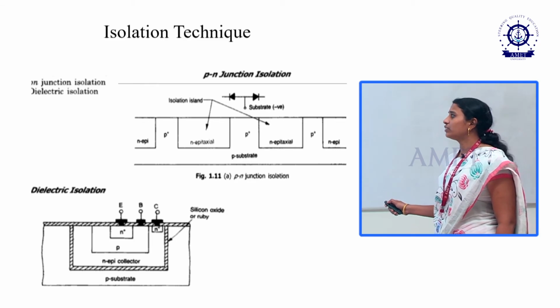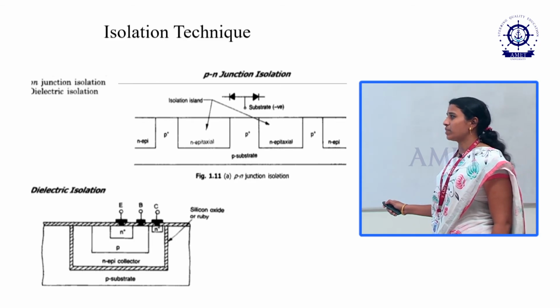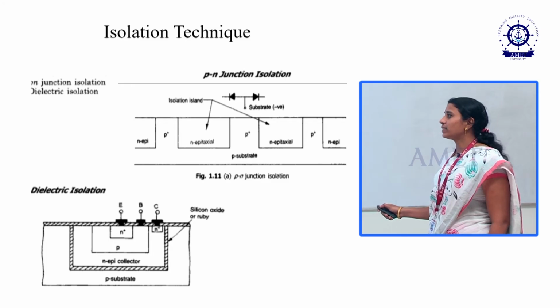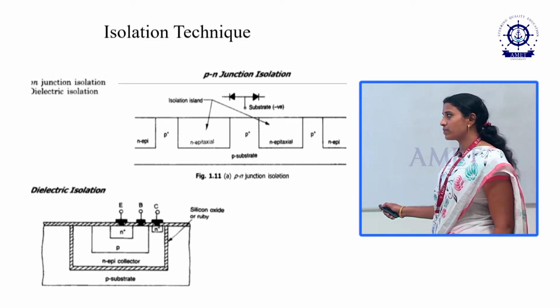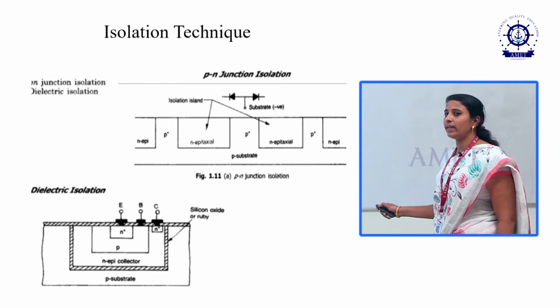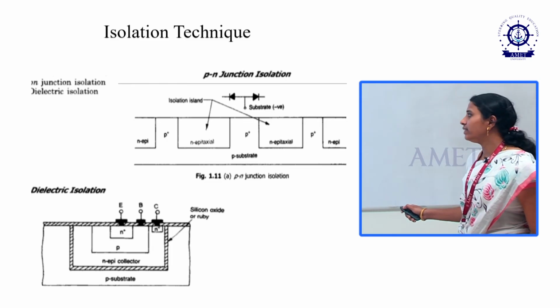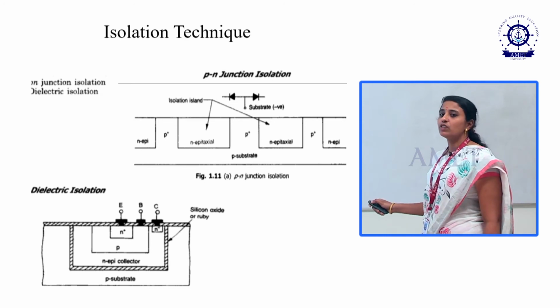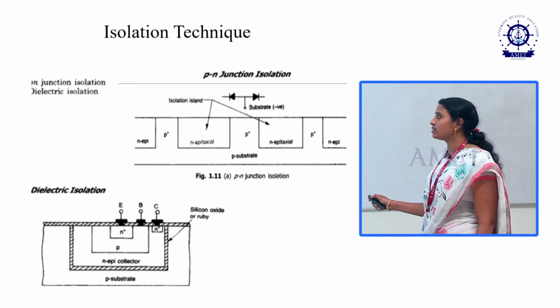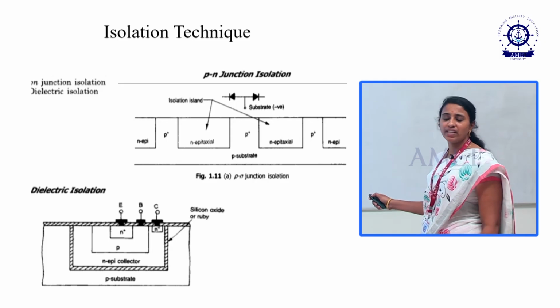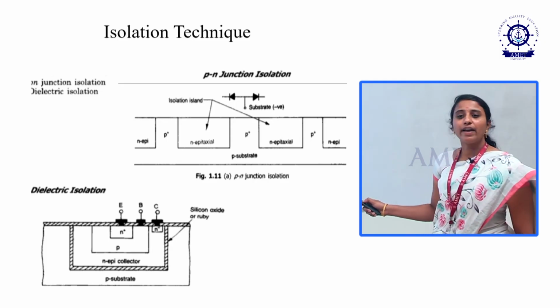Isolation means islands are isolated between the P type substrates. Here an N type epitaxial layer is placed on the P type substrate, here there is no island, here again we have some N type epitaxial layer. Here in this region there is no island. So the separation, isolation of islands, we call it an isolation technique.